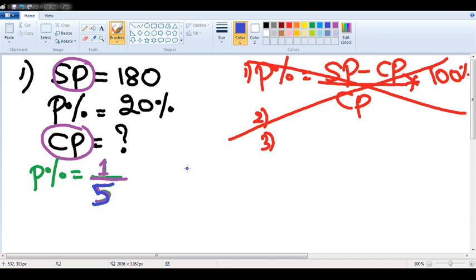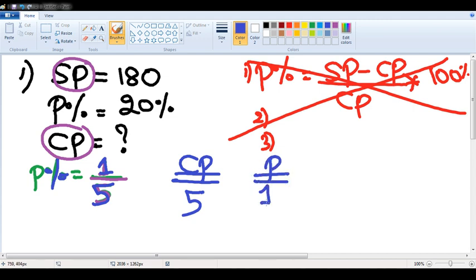According to this fraction, cost price is 5 rupees, right? And I also told in the previous class that if it is profit percentage, the numerator is profit. According to the fraction, cost price is 5 rupees, profit is 1 rupee.